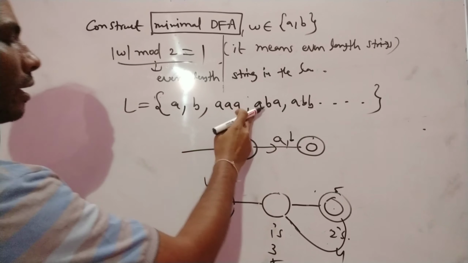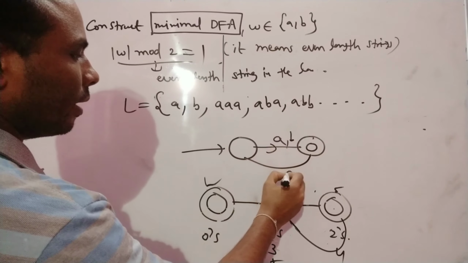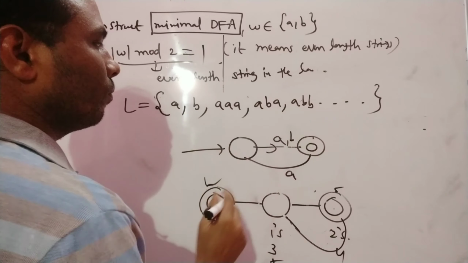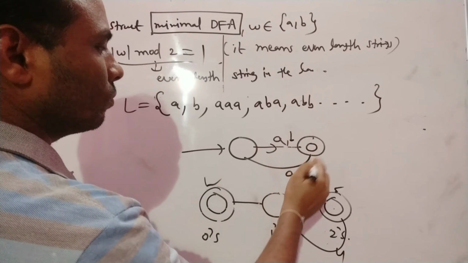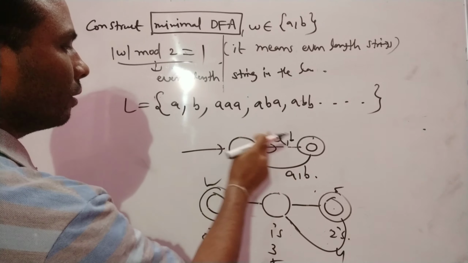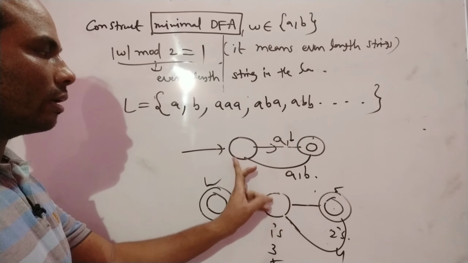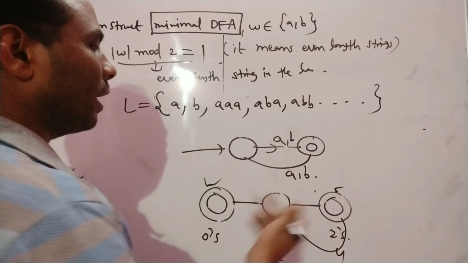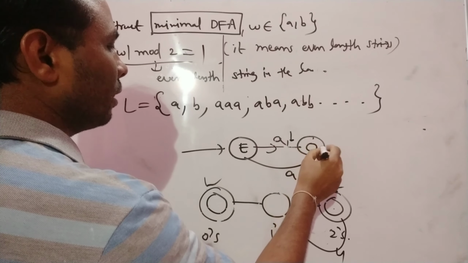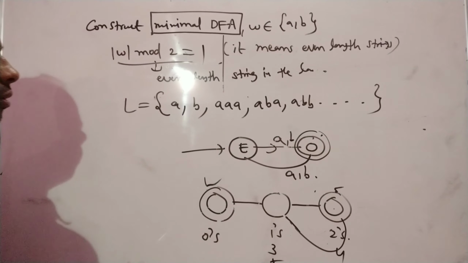Then AAA: 1A, 2A, 3A, it is accepting. ABA, A, then B, then A, also accepting. ABB, A, B and B, also accepting. So like that, this is even, this is odd. This is the odd number state, the final state.